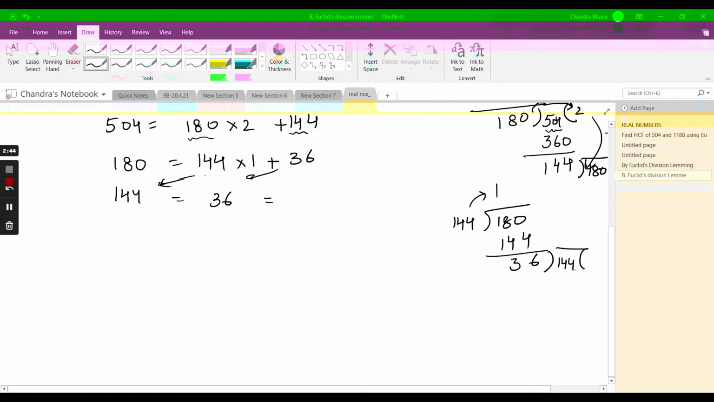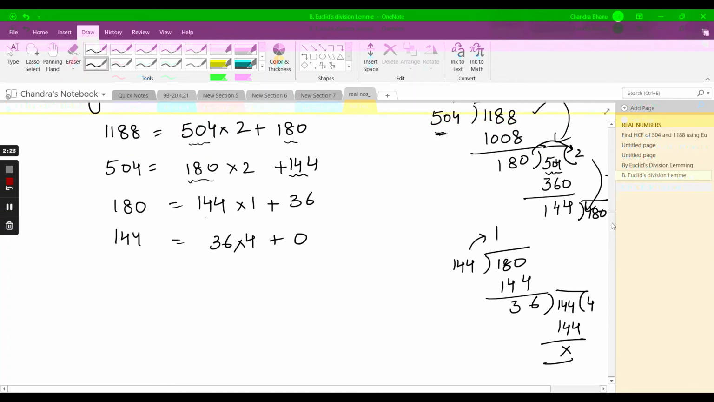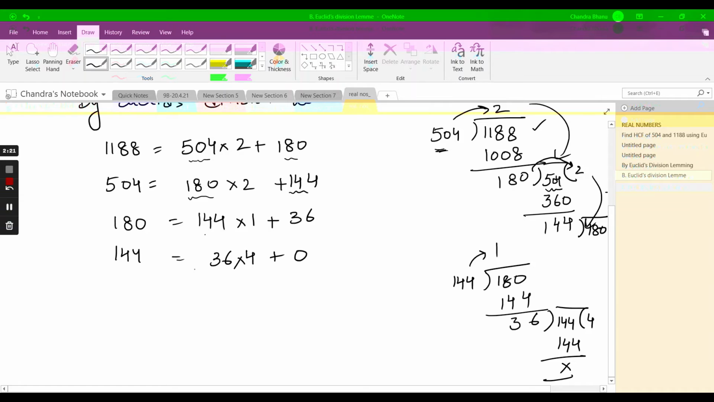144 by 36. So this is 4s. 144 remainder is 0. So that means I can write 144 as 36 into 4 plus 0. Now I am going to stop here because I've got my remainder as 0. Now HCF is basically the divisor at this stage. So who's the divisor here?